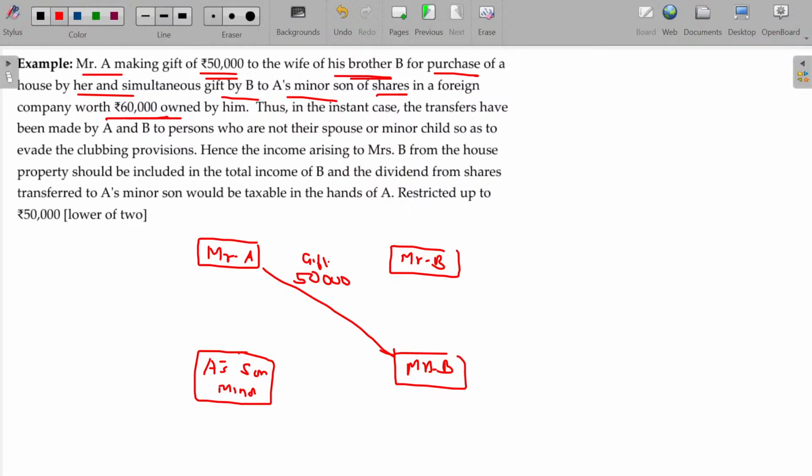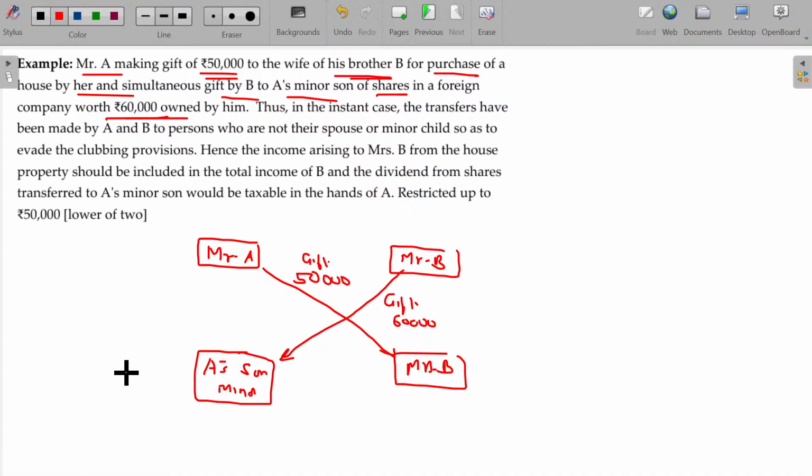In a foreign company worth rupees 60,000 owned by him, Mr. B gifted 60,000 rupees to A's minor son. What happens? If Mr. A transfers to his minor son, then clubbing will be attracted. So, safely, Mr. A gives to Mrs. B, B's spouse, and asks Mr. B to gift Mr. A's minor son indirectly, stating that, sir, it's not my income. If you transfer to your spouse, then section 64 will be applicable.